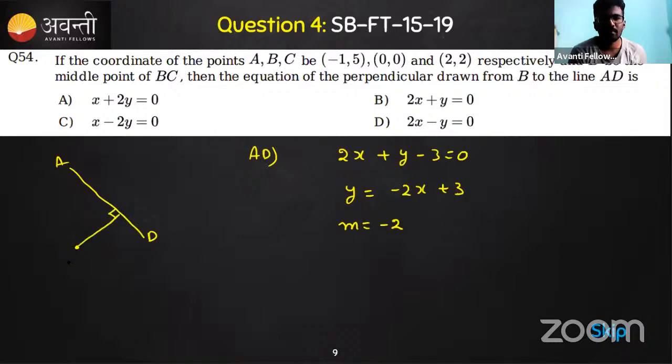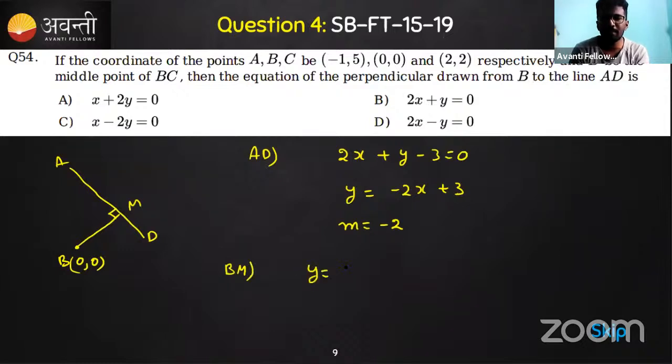So that passes through the origin. That's as simple as that, isn't it? We need one more line which is perpendicular to AD and passing through the origin 0, 0. What does it have to be? A very simple way: the slope, y is equal to m.